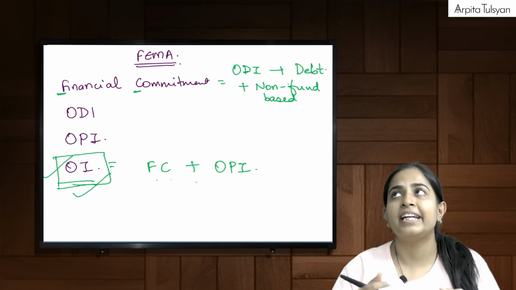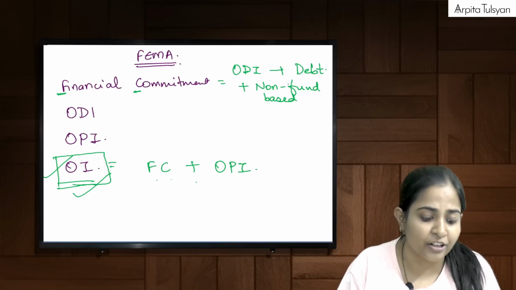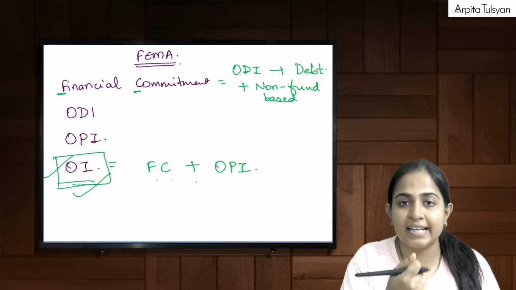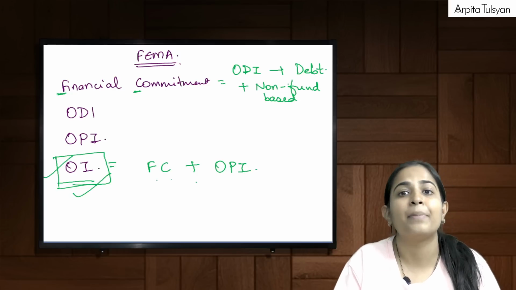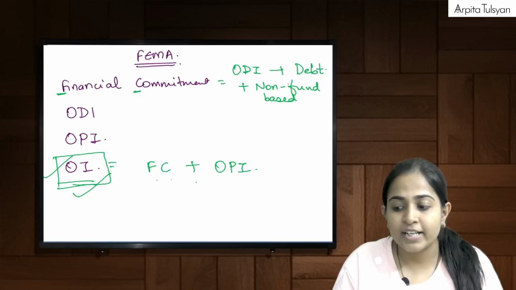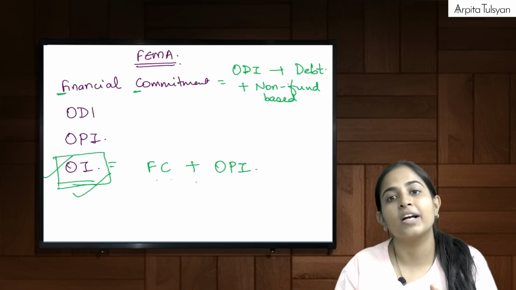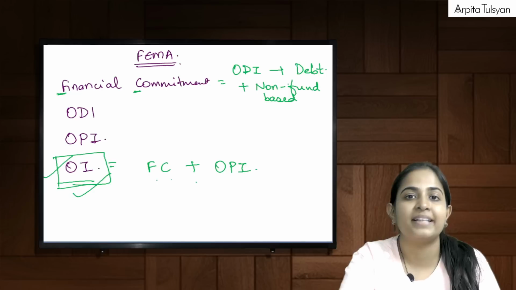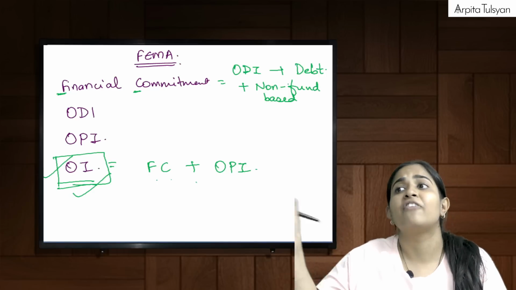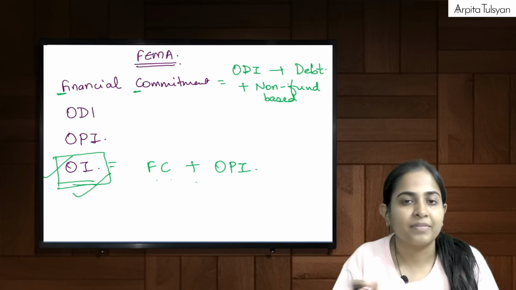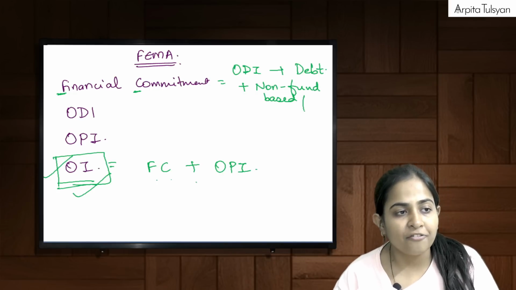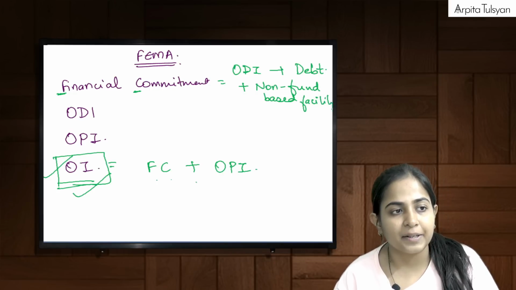Non-fund based facilities means, for example, where money is not involved as of now, such as a promise which is given, just like a bank gives a guarantee. A guarantee has been given by this particular entity that if someone is not paying, then I will pay. So that is a non-fund based facility.